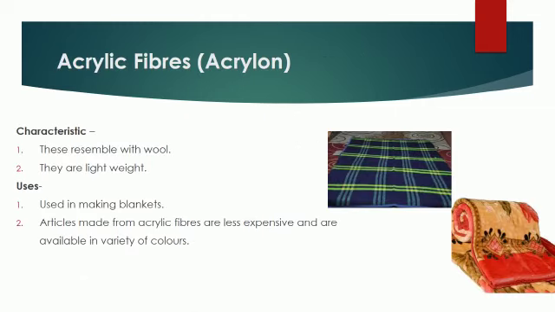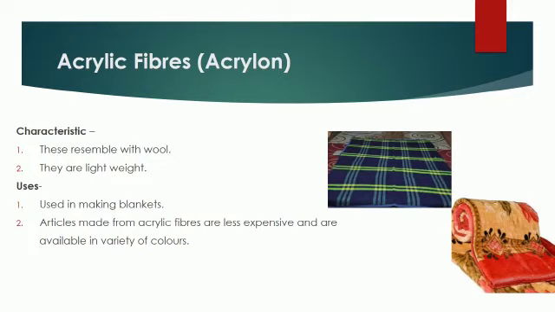Next artificial fiber is acrylic fiber or acrylon. These are the synthetic fibers which appear to resemble wool. We wear sweaters and shawls in winter. Many of these are actually not made from natural wool. Still they appear to resemble wool articles.